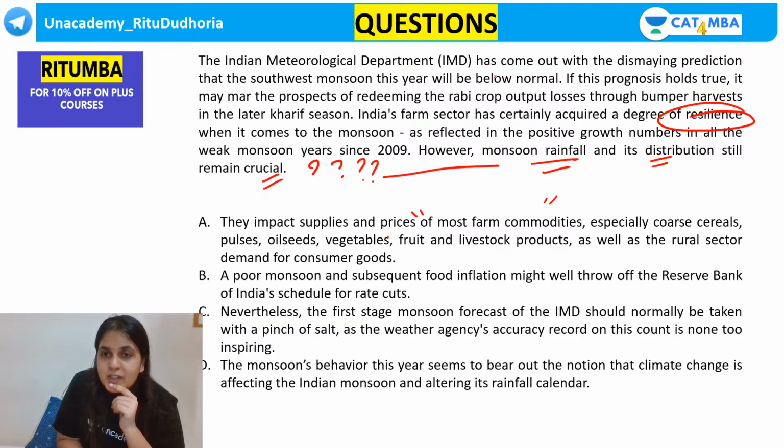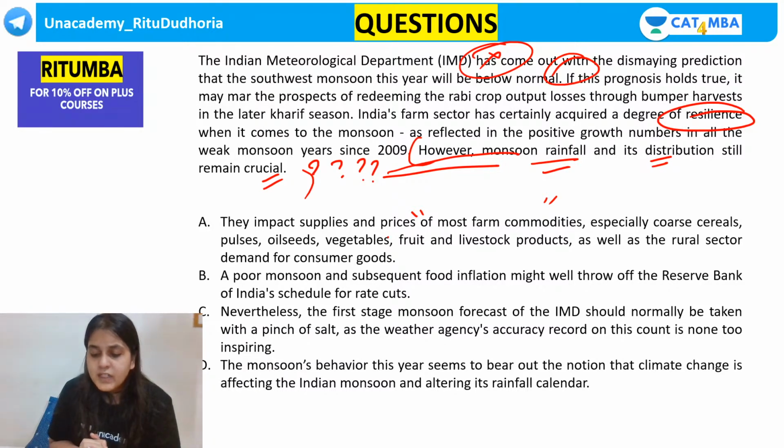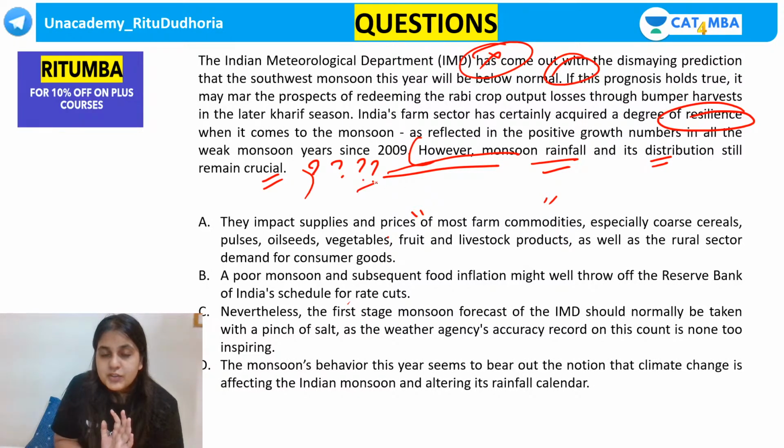So guys, don't worry about what is mentioned in the first line. That tells us the context. Okay, the context is about India, it's about this year. So by this logic, you can eliminate an option which talks about a previous year, or an option which talks about, let's say, America. For that, you use the context. But for filling the blank, you have to focus on the preceding sentence and the succeeding sentence. Got it, everyone? Yes or no? Clear? So this talks about the reason why rainfall and its distribution is important.